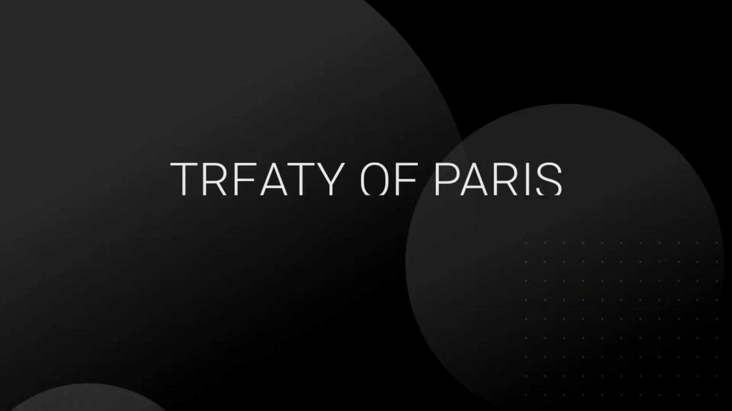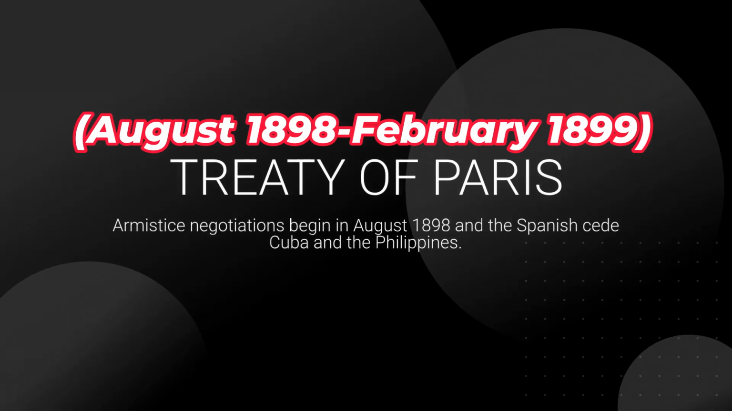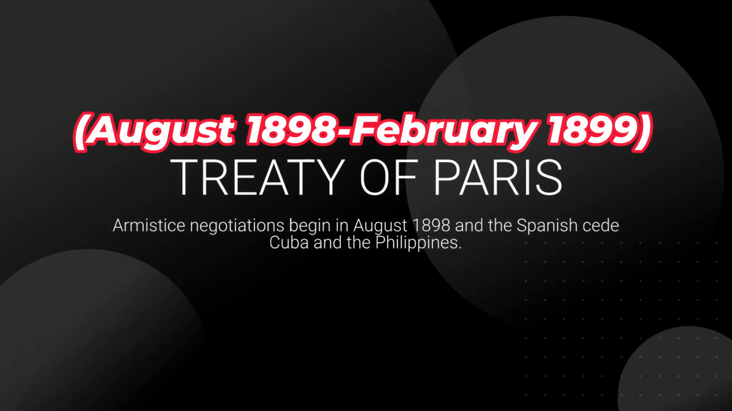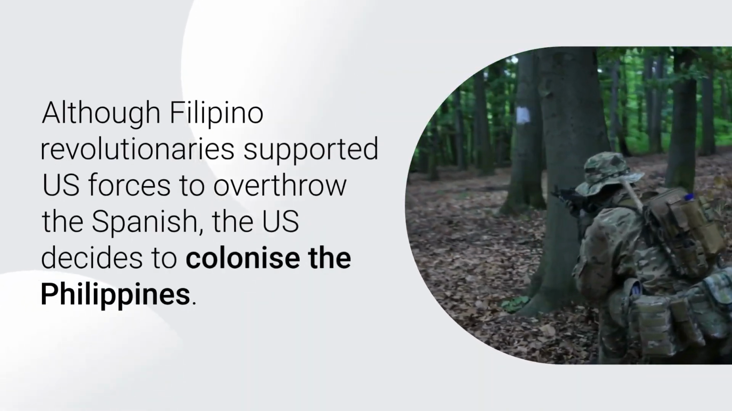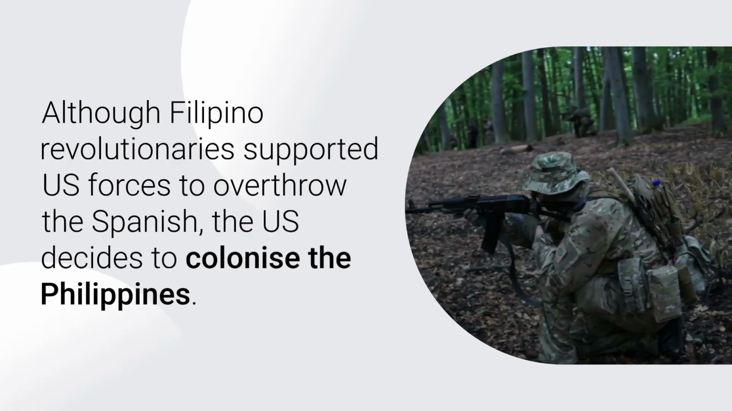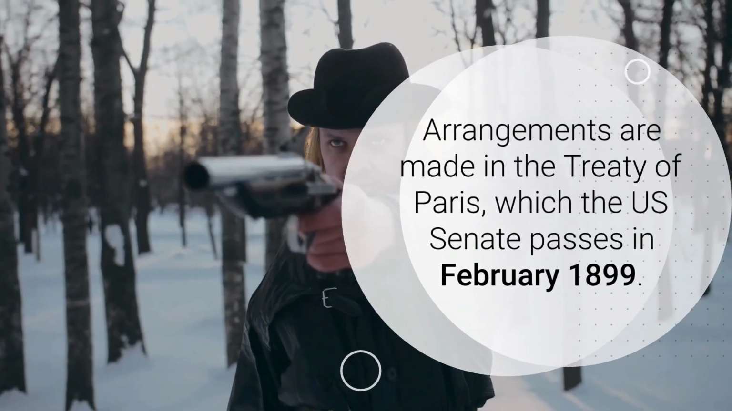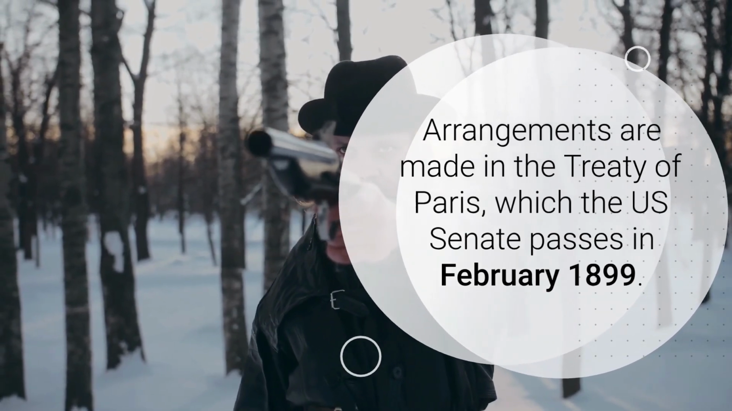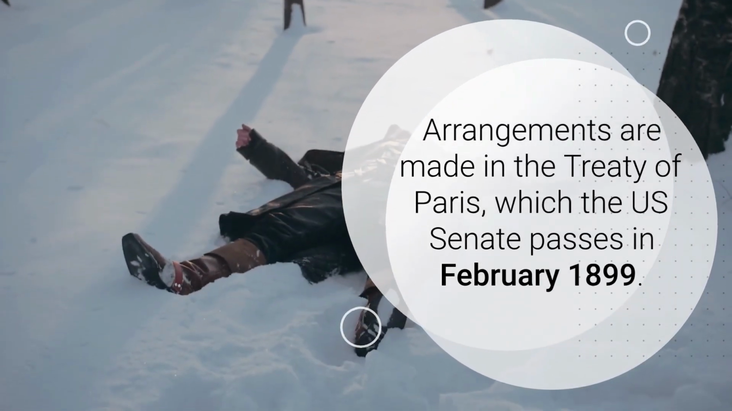Treaty of Paris, August 1898 to February 1899. Armistice negotiations begin in August 1898, and the Spanish cede Cuba and the Philippines. Although Filipino revolutionaries supported U.S. forces to overthrow the Spanish, the U.S. decides to colonize the Philippines. Arrangements are made in the Treaty of Paris, which the U.S. Senate passes in February 1899.